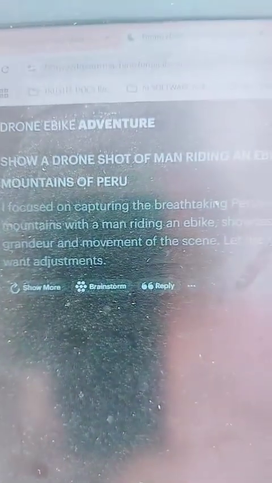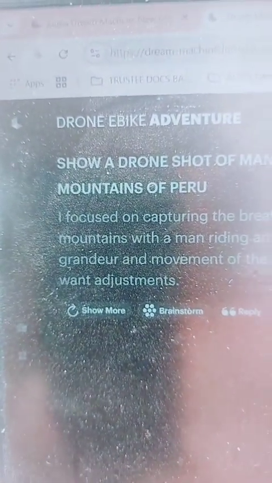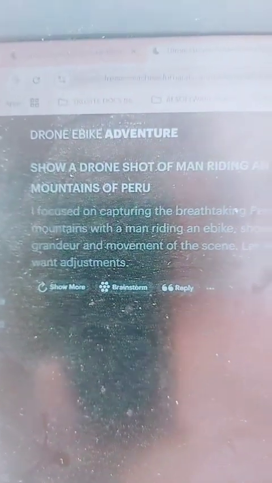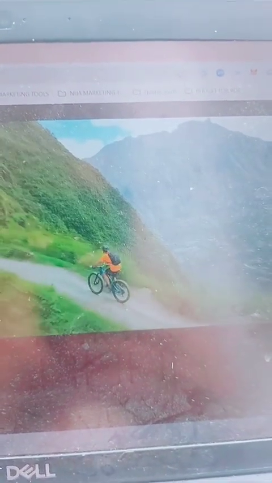And then what Dream does, it actually paraphrases what you want, and it says, okay, I focused on capturing the breathtaking Peruvian mountains of a man riding an e-bike, showcasing a grandeur of movement in a scene. Let me know if this is what you want or you want adjustments. And this is what I came up with. So from a simple text prompt, it goes in and it tries to understand what you actually want. It paraphrases it, and it does a pretty good job at figuring out what you want.